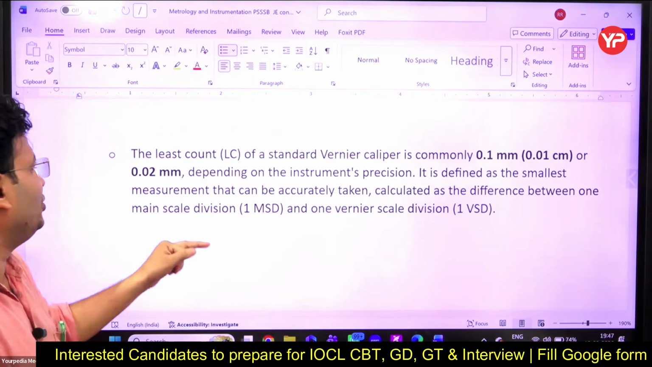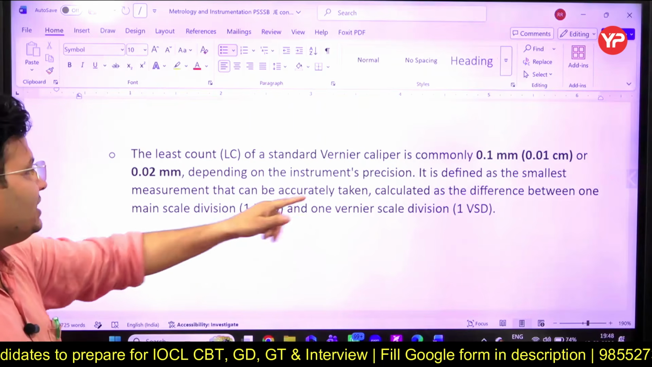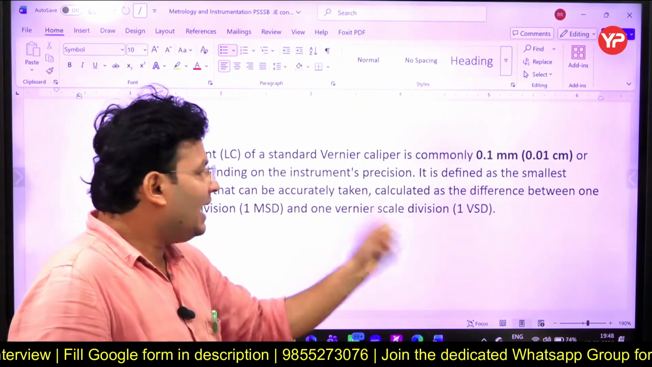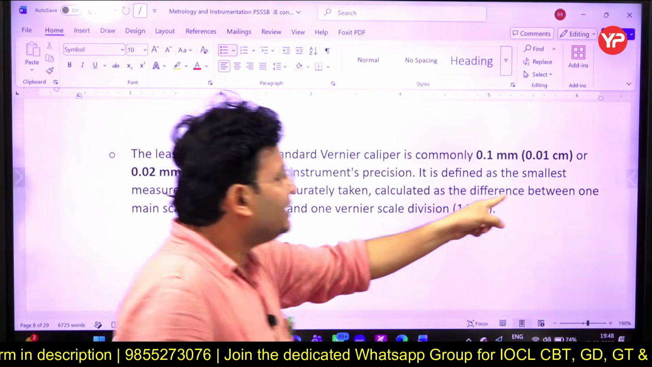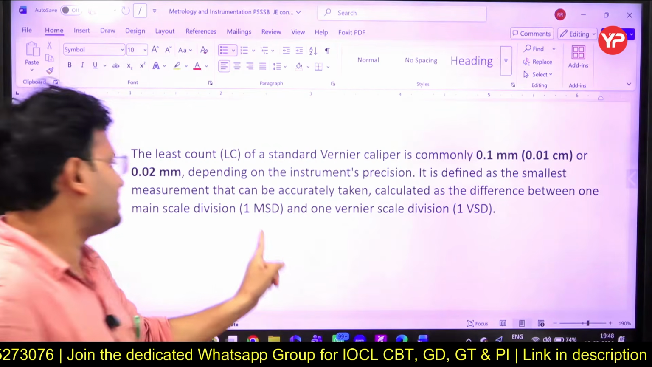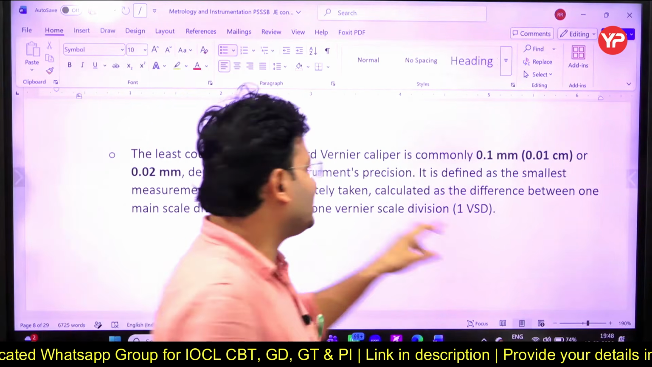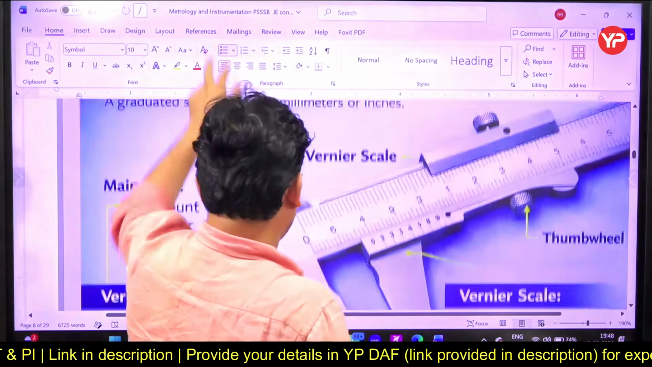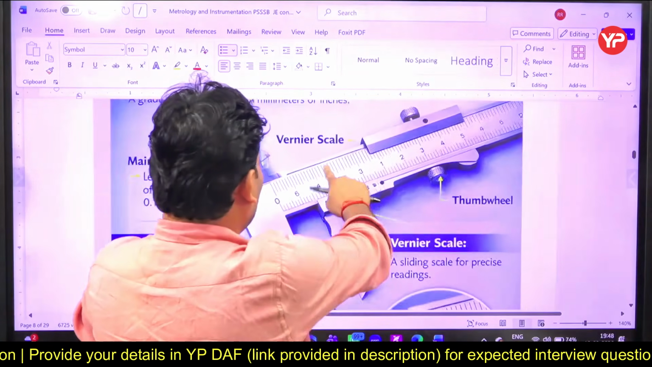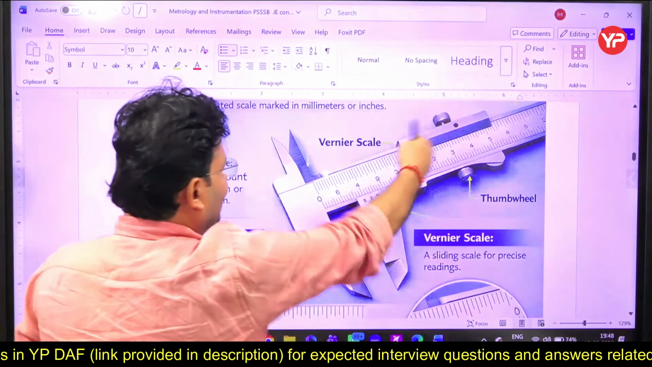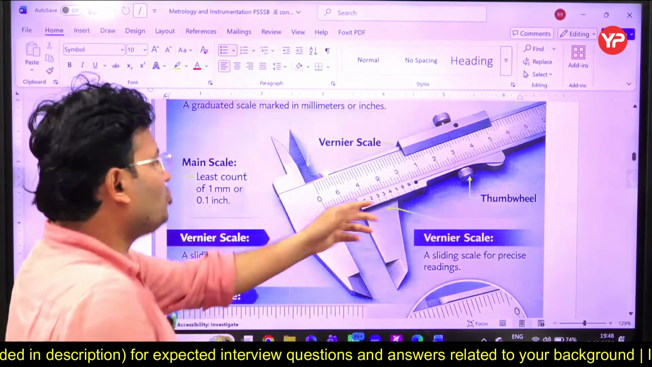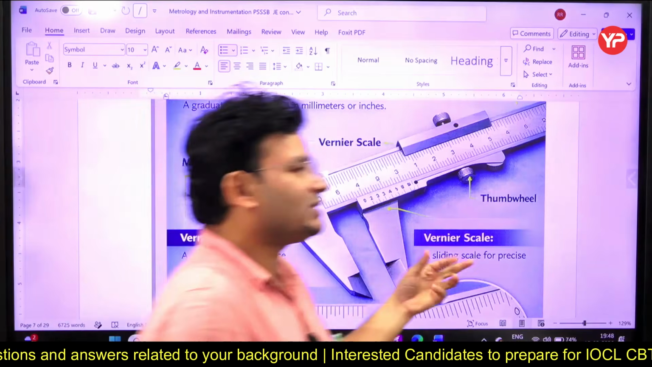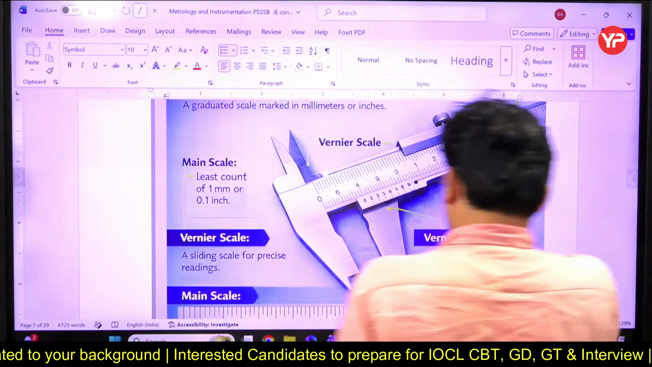यहाँ मैंने clearly लिख दिया, right? So it is defined as the smallest measurement that can be taken accurately, and it is calculated as the difference between one main scale division and one vernier scale division. Main scale division समझते हो ना, जो तुमने अपने स्कूल में यूज किया होगा यार, है ना? ये देखो जो स्लाइड करेगा, that is called vernier scale, और एक जो मेन है ये फिक्स होगा और इसका वैल्यू that can change. That's what is called secondary or vernier scale.